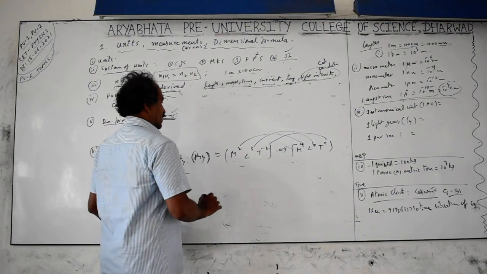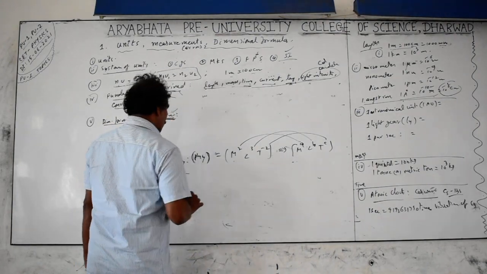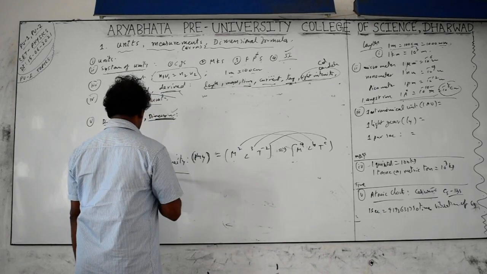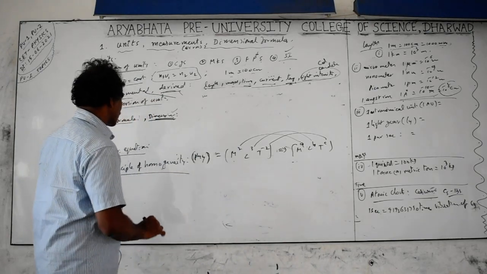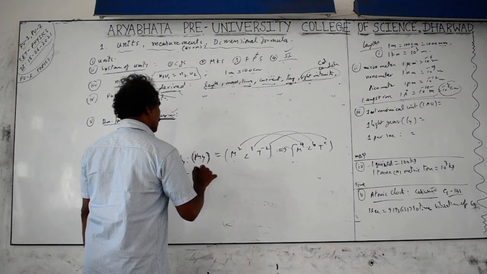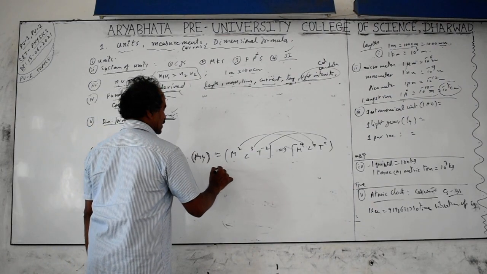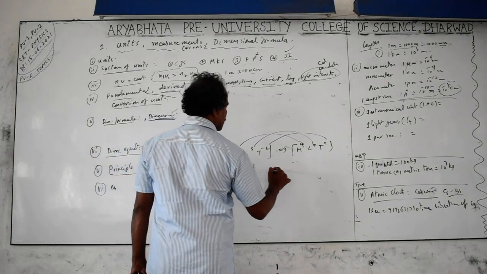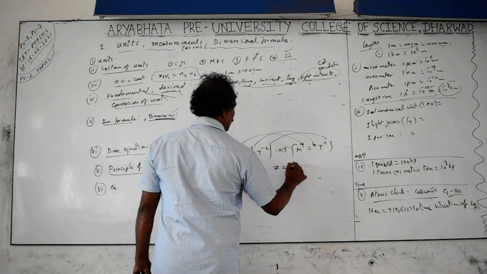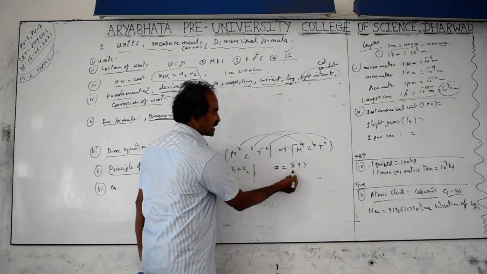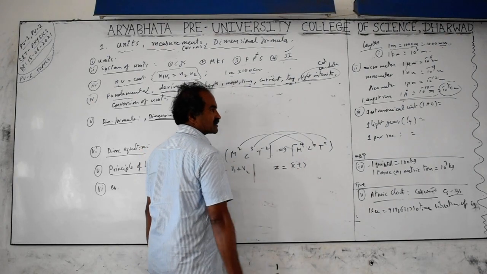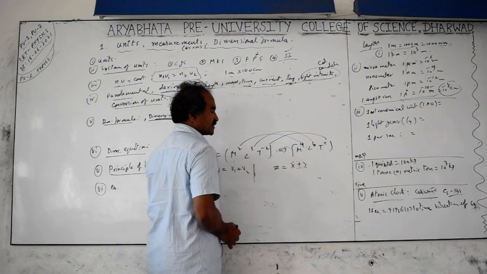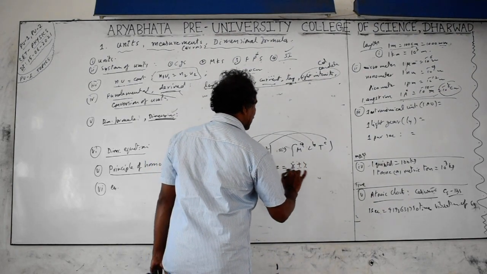Next, one more thing related to the principle of homogeneity. Homogeneity means a similar type, similar quantity type. Here you can add only similar physical quantities. For example, velocity can be added to velocity only. If I write the equation like z equals x plus y, if x is time, y must be time only, whether you take minus or plus. Only similar physical quantities can be added, subtracted or equated. You cannot add different physical quantities.